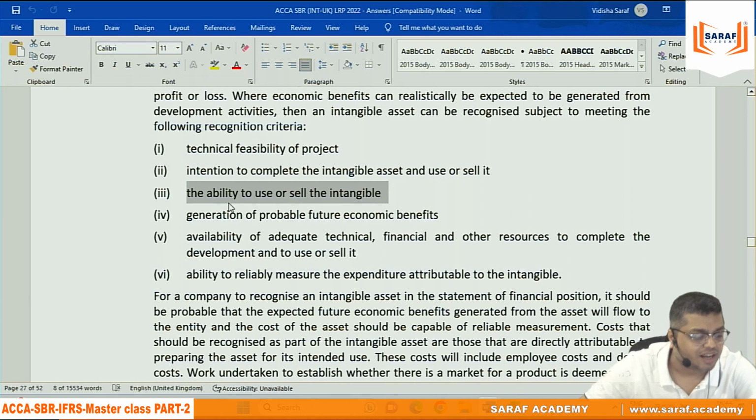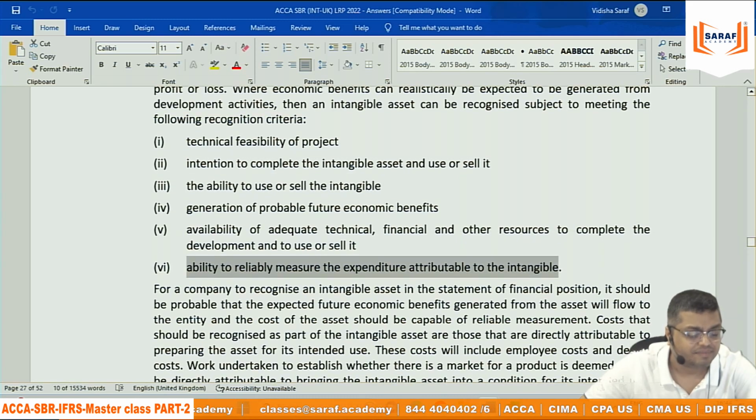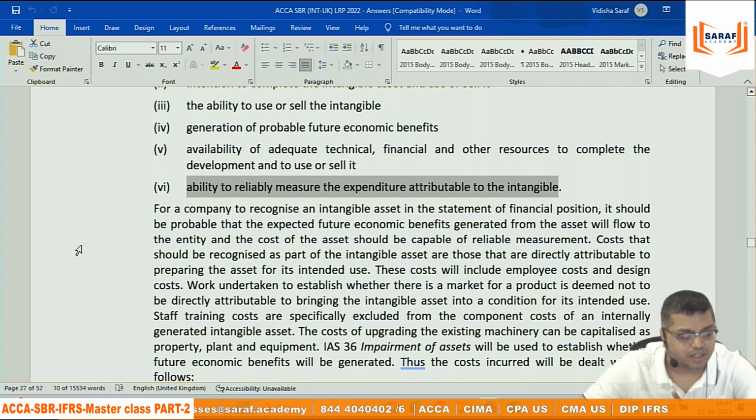Ability to use. Generation of probable future economic benefits. Availability of adequate technical feasibility and other resources to complete. Ability to reliably measure the expenditure. ठीक है, मेरे को ऐसे याद है, मोटा मोटी ध्यान देता है.